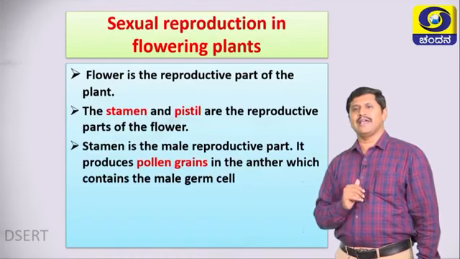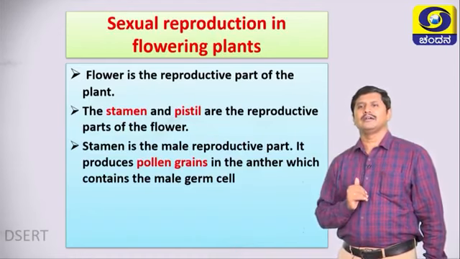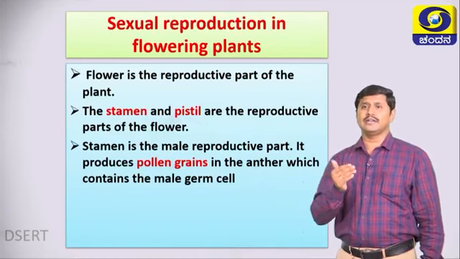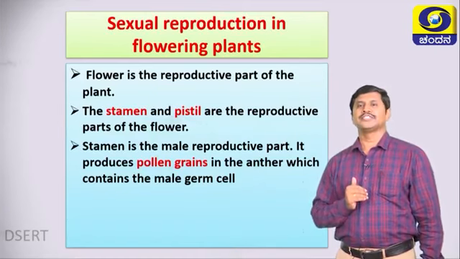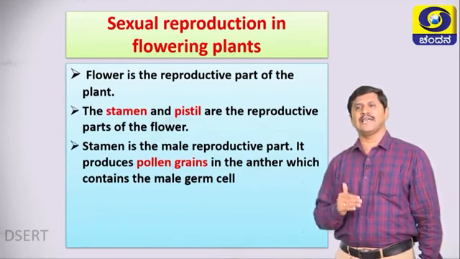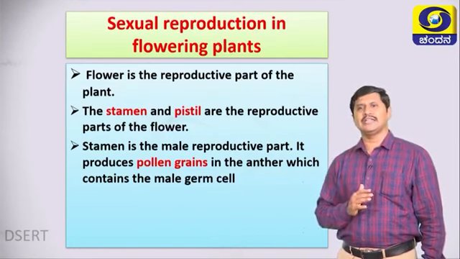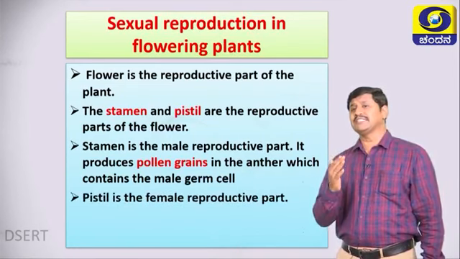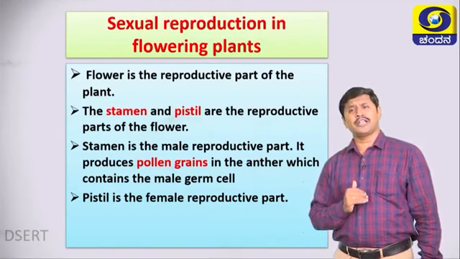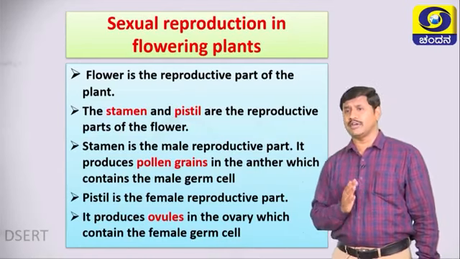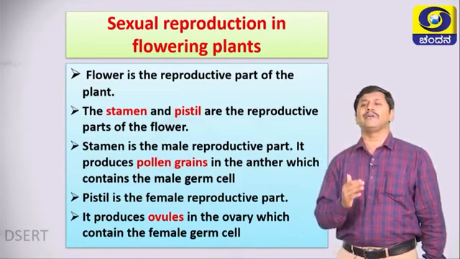The stamen is the male reproductive part, it produces pollen grains in the anther, which contains the male germ cell. Pistil is the female reproductive part, it produces ovules in the ovary, which contain the female germ cells.